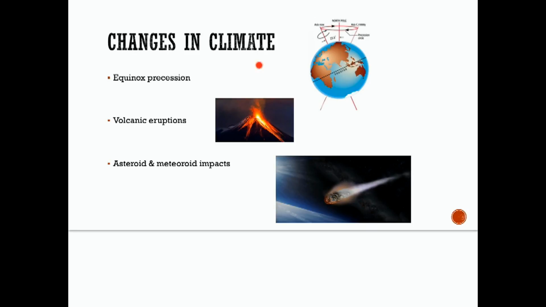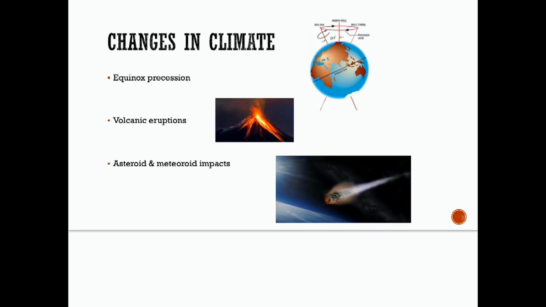Changes in climate. So, climate is the average weather conditions of a region, and it factors hugely in the makeup of an ecosystem and the characteristics of organisms that can live there. So, over its history, Earth has experienced dramatic shifts in global climate. Okay, and some of the causes of climate change are listed right here. These three things are what some people think.